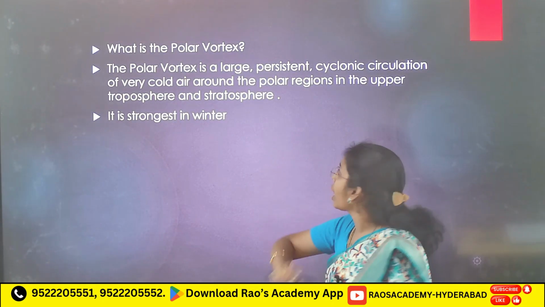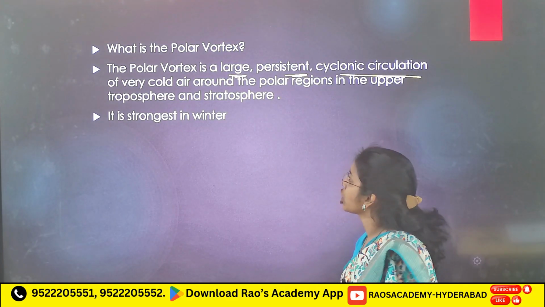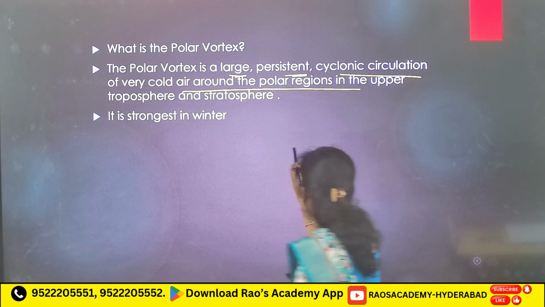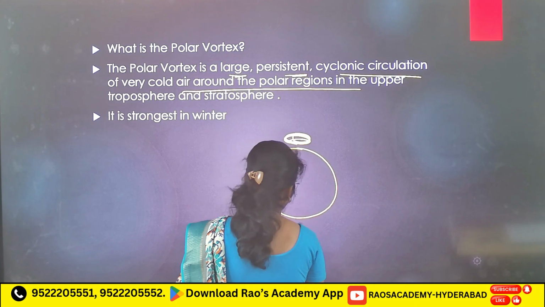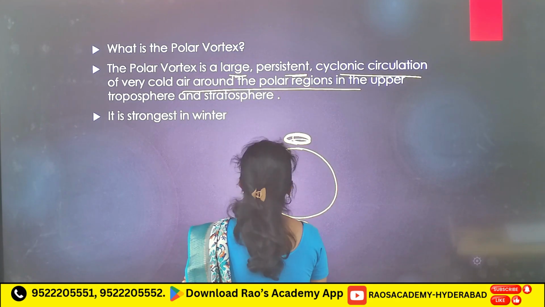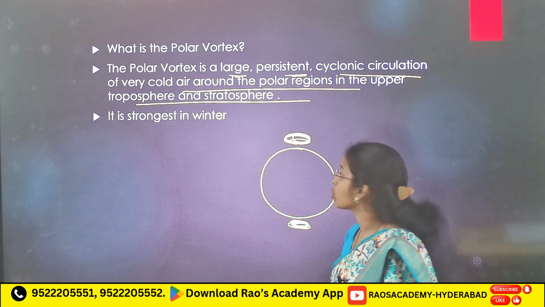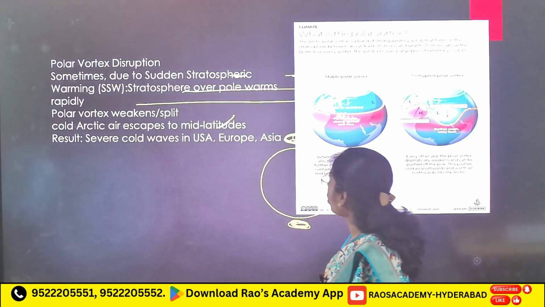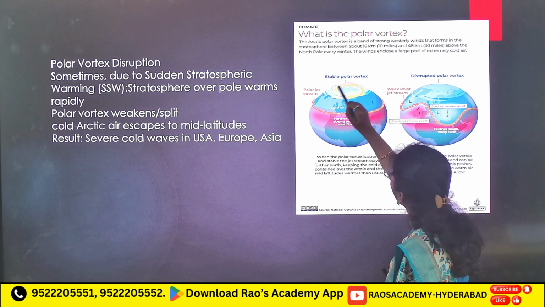Now, polar vortex is a large persistent cyclonic circulation of very cold air around the polar region. Now, in the upper troposphere and stratosphere, what happens? It is strongest in winter, and this cold air forms a stable polar vortex.